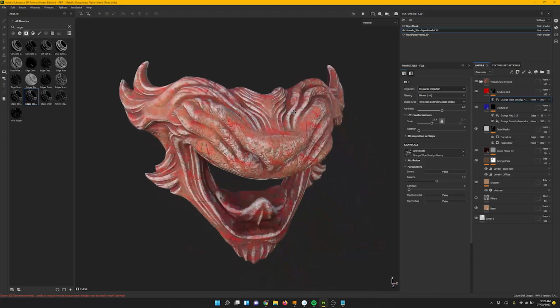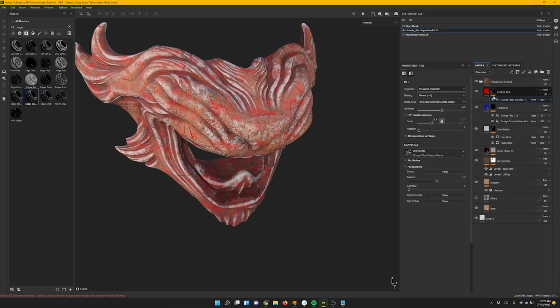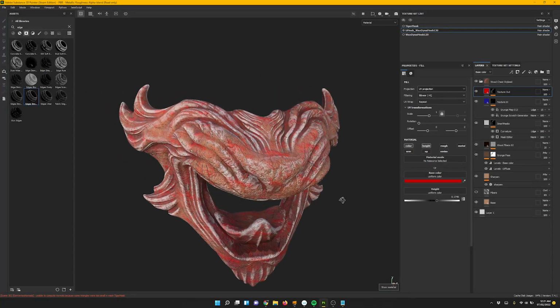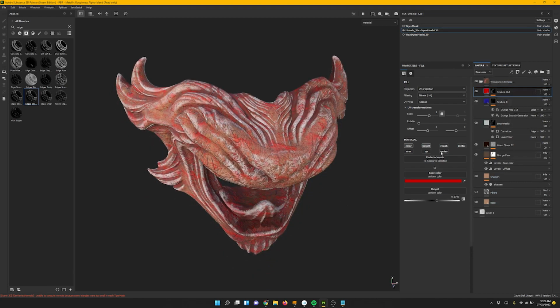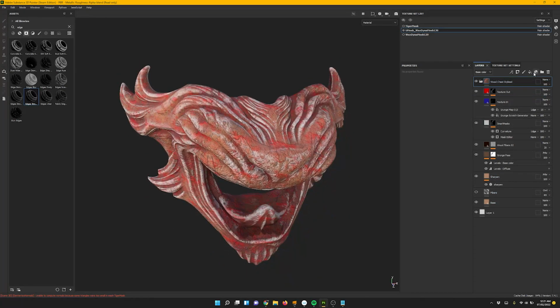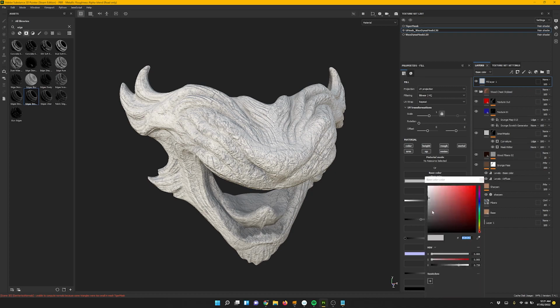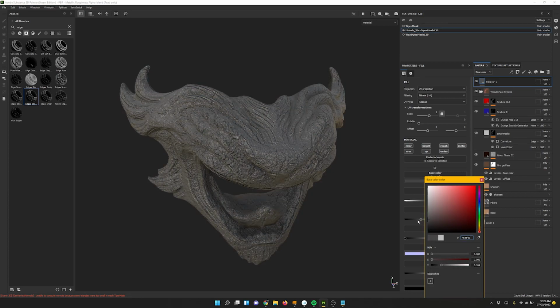Okay, so we'll change the height of that, so we'll go up a bit. So yeah, I mean, depending on how comfortable you are with Painter, you can do as much as you want. This is just the basic stuff. So I'm just gonna put color here so we can sort of see what sort of detail we've done.